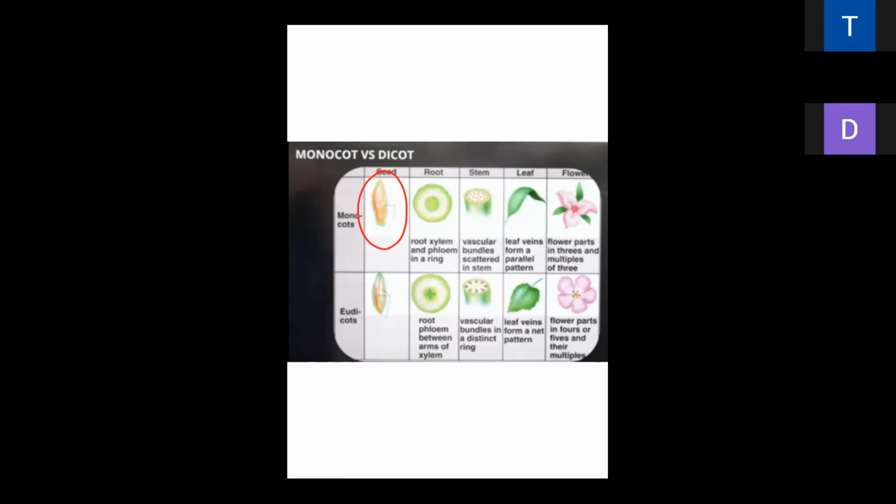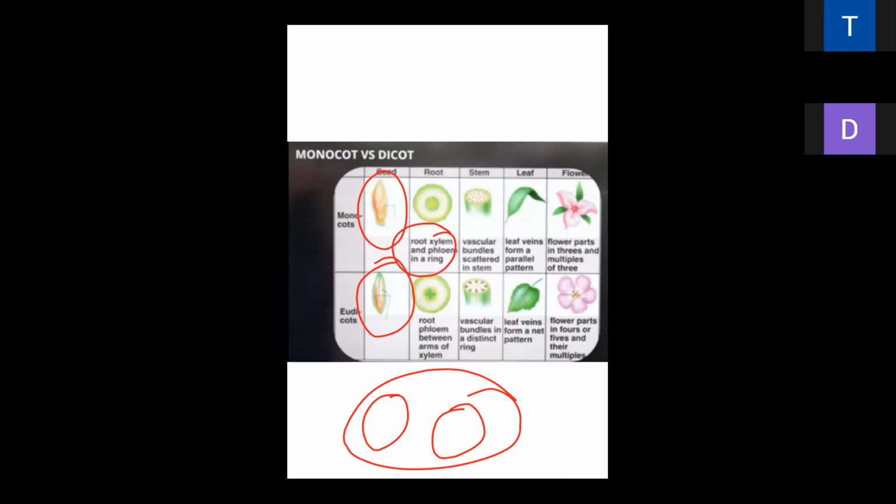Here is two cotyledon. Here means two parts of cotyledons in one covering. That is known as the dicot. Xylem and phloem in a ring form. Here in monocot, xylem and phloem in a ring form. They form ring-like structure. Root phloem between arms of xylem. Here phloem between the arms of xylem. Phloem is present between the arm-like structures of xylem.